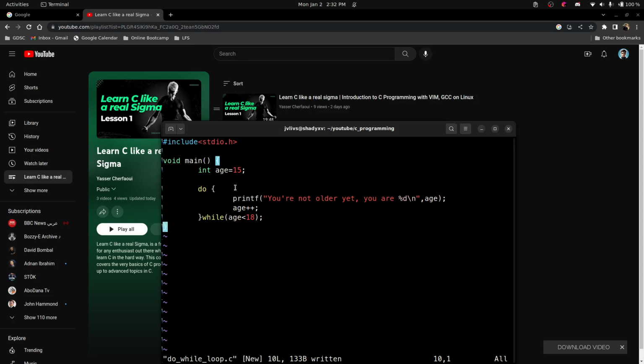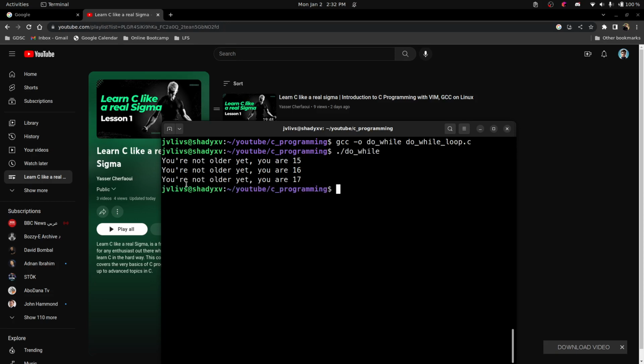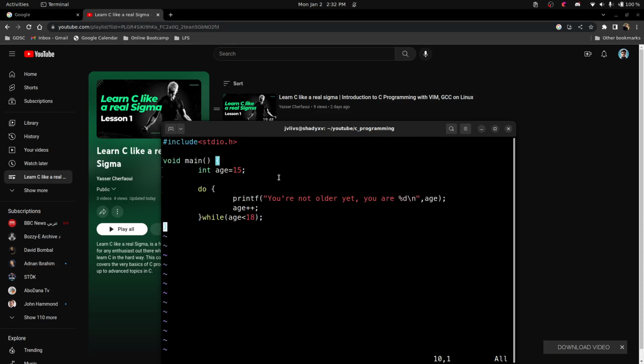It's quite a misunderstood loop, but let's just try to compile it. The output is do while loop. Great, do while. You're not older yet, you're 15, you're 16, you're 17, and it stops. Why? Because we hit the condition of 18. When we hit the condition of 18, it just stops.